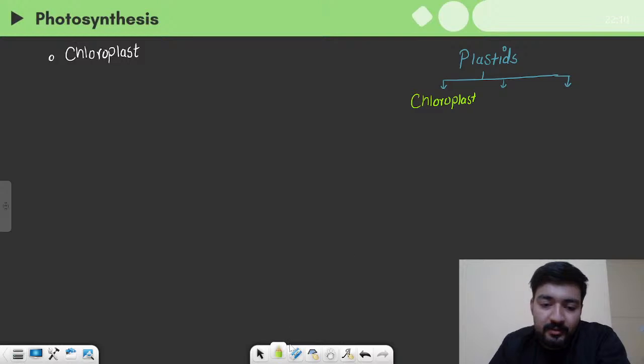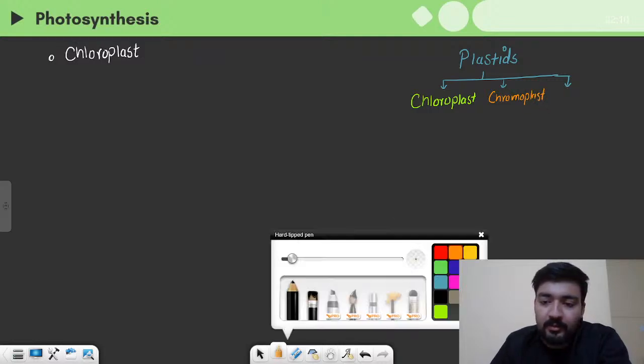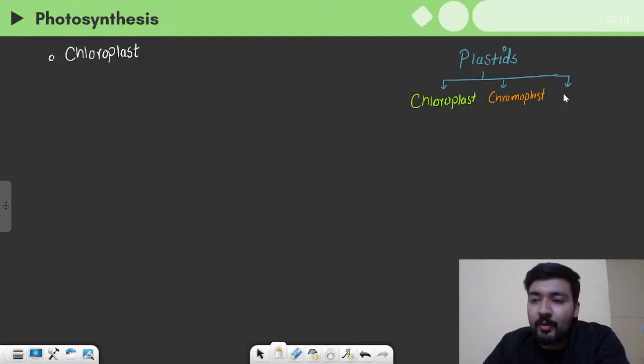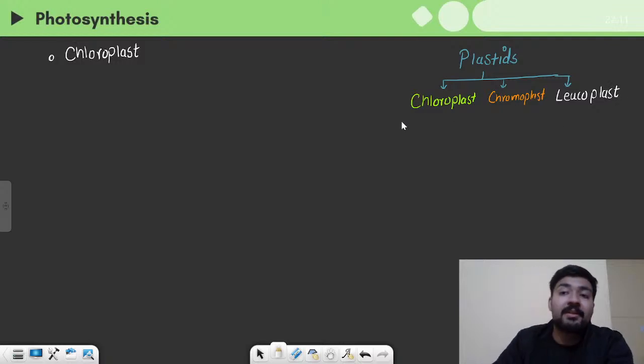second one was the chromoplast, and the third one was leucoplast, right? So why have I used these different colors? Because this is representing the colors of these particular plastids.